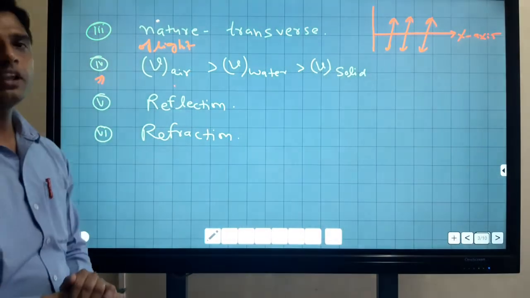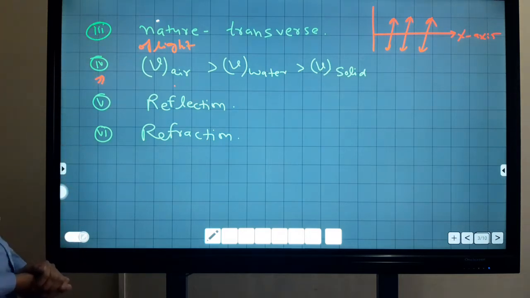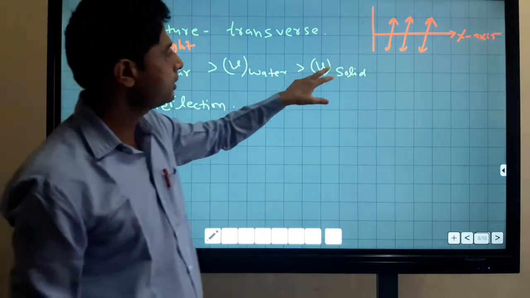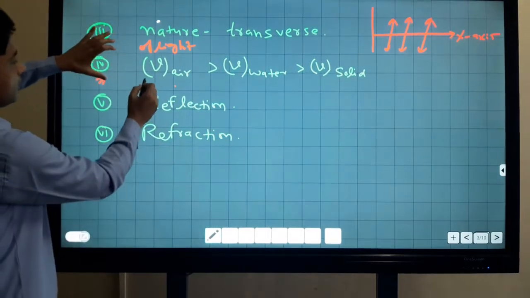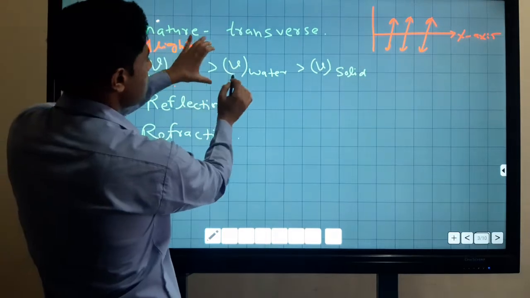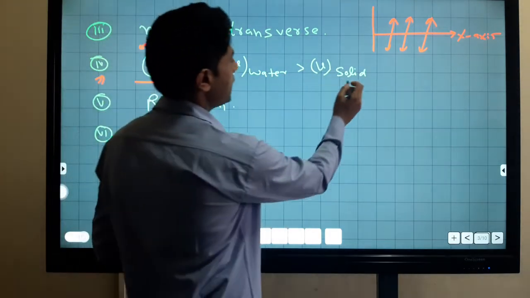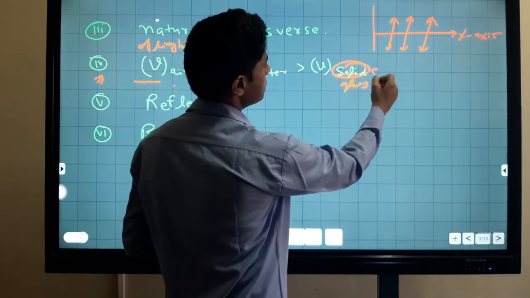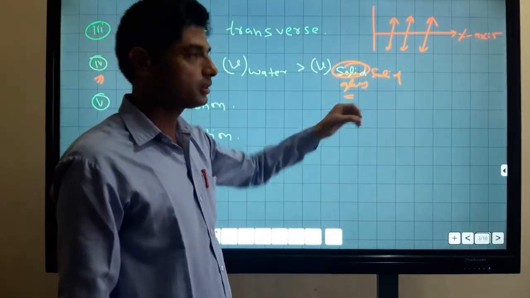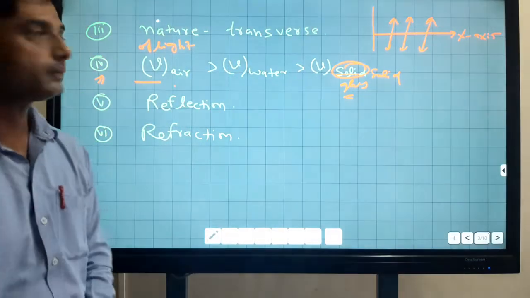The speed of light in any medium is lesser than in vacuum. This is the decreasing order of the speed of light: the speed of light in air is more than in water, and the speed of light in water is more than in a solid. Glass is a solid, so the speed of light in glass, in a lens or glass slab, is lesser than in water as well as air.